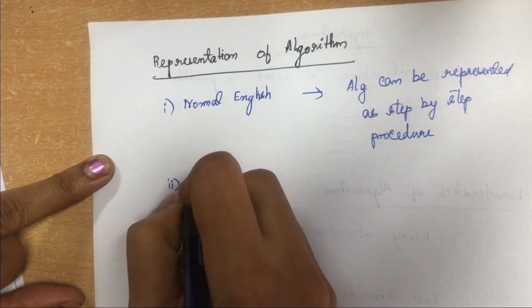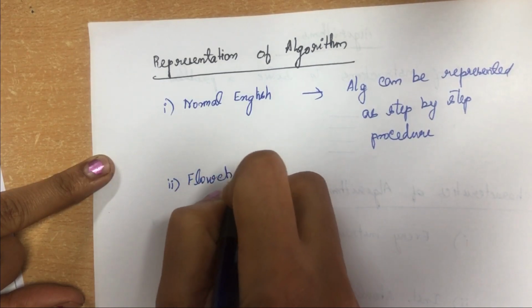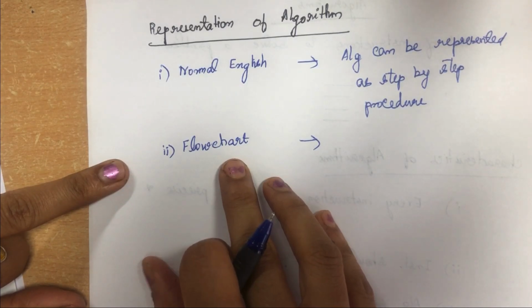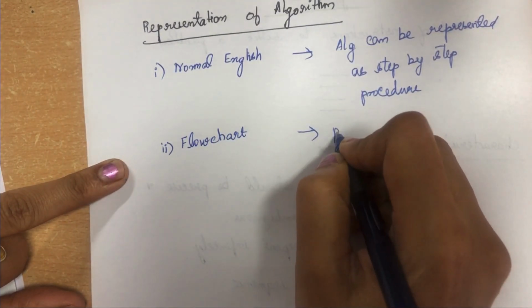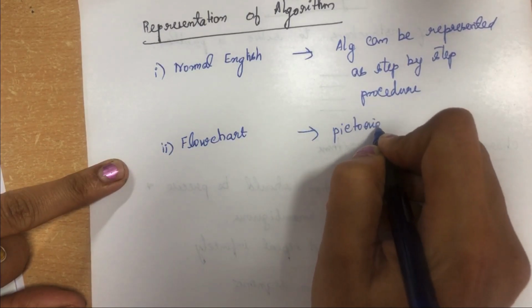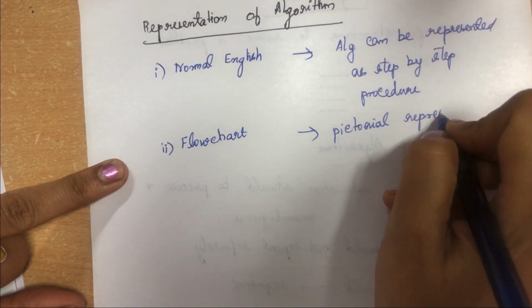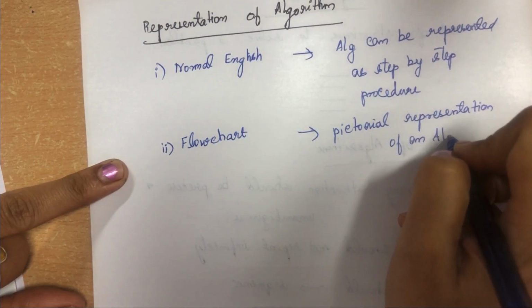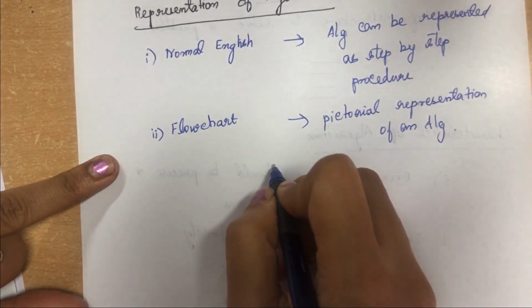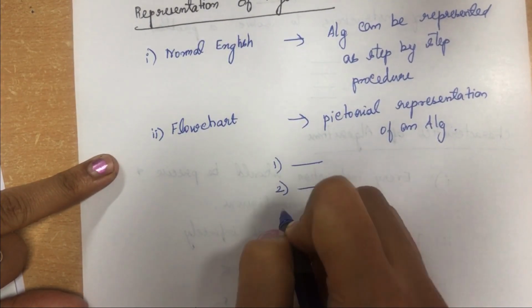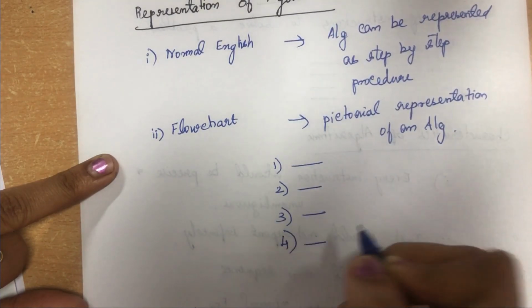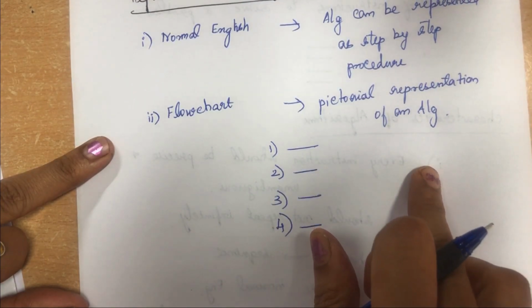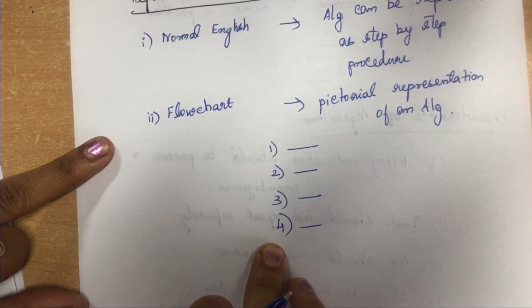The second way is using a flowchart. So what is a flowchart? A flowchart is a pictorial representation of an algorithm. What do you mean by pictorial representation? You write the algorithm in a step-by-step manner. Why are you writing the algorithm? By seeing it, you can write the program easily. That is why you write this algorithm, right?